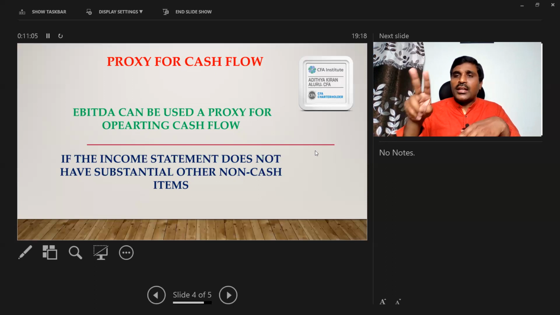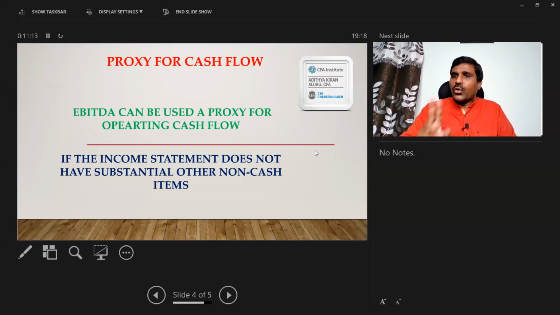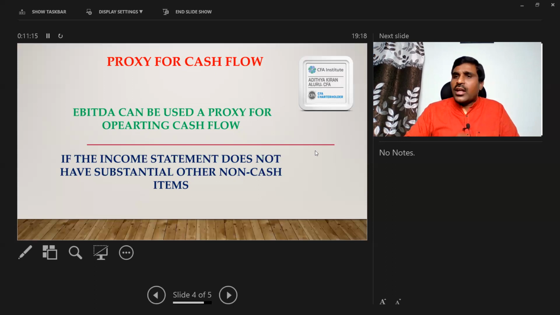If the balance sheets of two financials have been given, definitely I can compute operating cash flow. If the financial statements of two years, income statement and balance sheet, have been given to me, then definitely I can compute operating cash flow. If I'm directly computing operating cash flow, then what is the necessity of using EBITDA as a proxy for operating cash flow? It doesn't make sense.